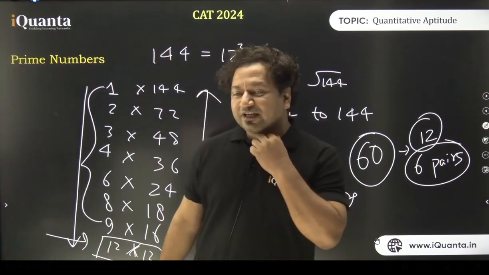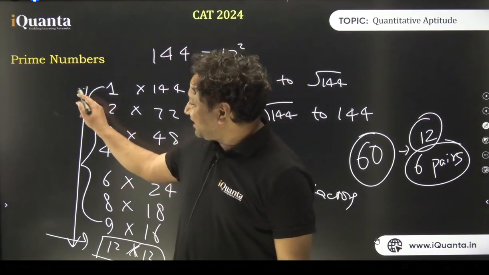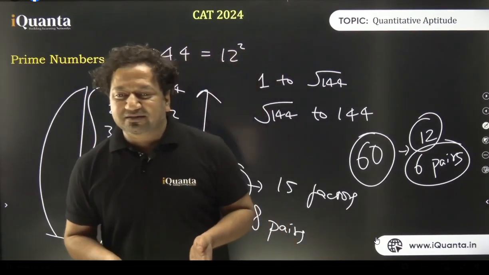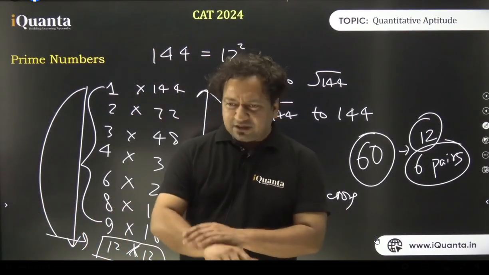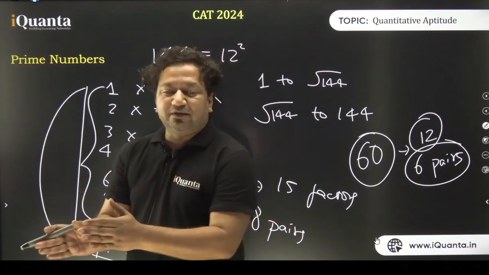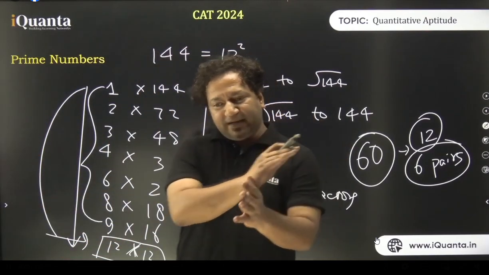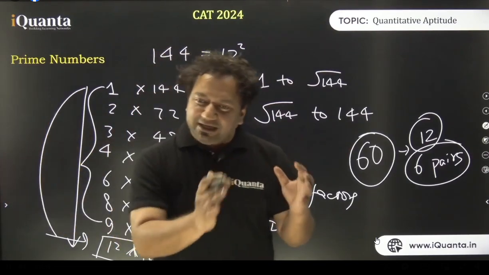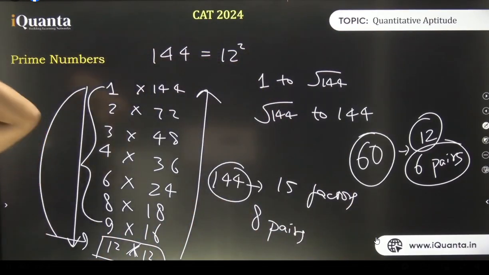But what's not so obvious is the fact that in case of a perfect square, we will get an odd number of factors. But in the case of a non-perfect square, we will get an even number of factors. Nakshatra will come to that while explaining algebra, don't worry. Is that clear? Note it down somewhere. Perfect squares have an odd number of factors. Even the reverse is true here. If any number has an odd number of factors, it will be a perfect square, it can't be anything else. Is that clear? Perfect squares have an odd number of factors. Non-perfect squares have an even number of factors.